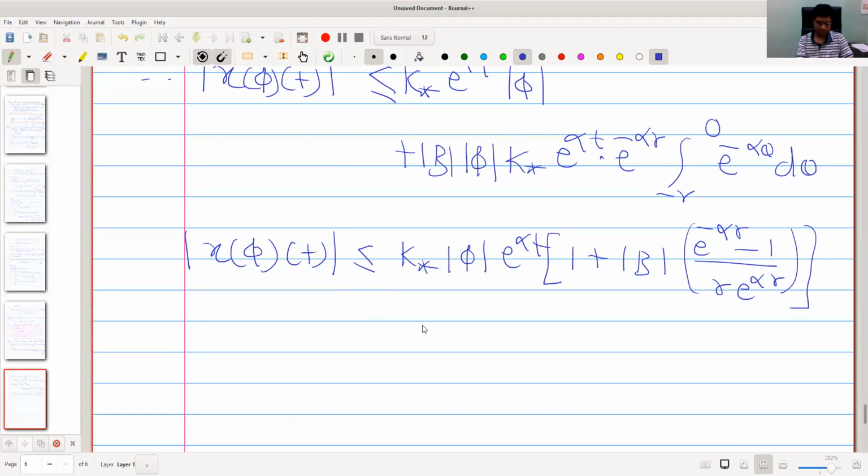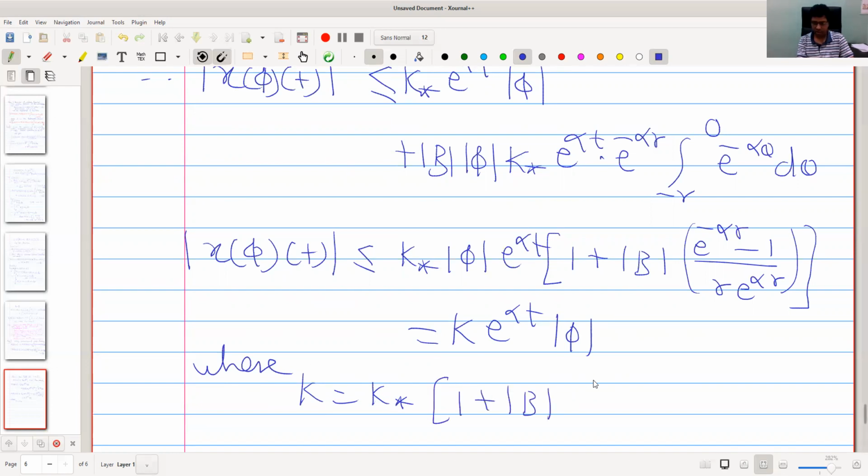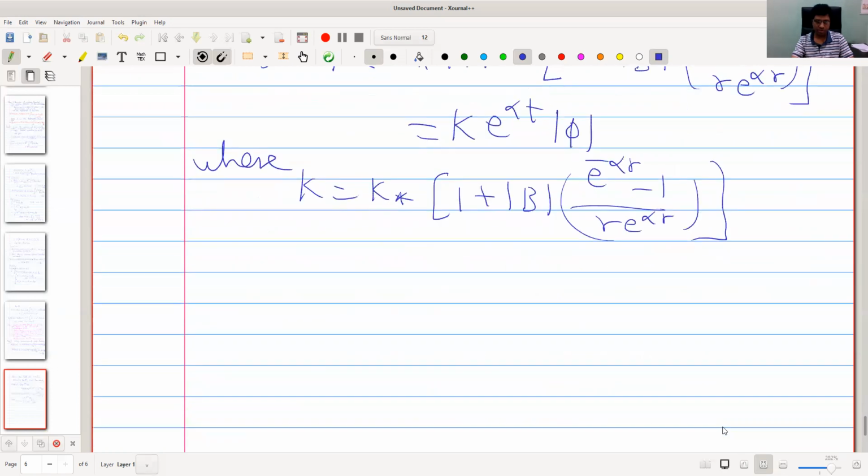Okay, so we call this as k e raised to alpha t, where k is k star, there should be norm phi, k is k star into 1 plus this mod b into e raised to minus alpha r minus 1 by r e raised to alpha r. Okay, and this proves the result.